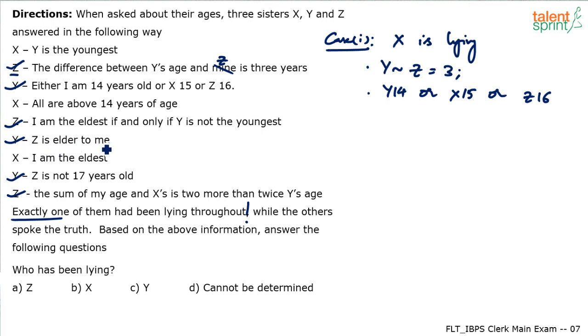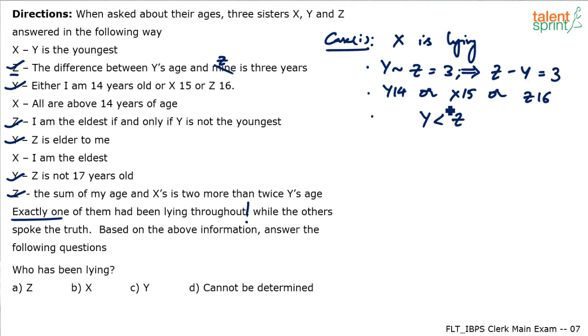Y says Z is elder to me. So now remember, this is a correct statement. We know that Y is saying truth here. I mean, we have assumed that X is lying, so Y and Z are saying the truth. So Y says Z is elder to me. So we can now conclude that Z is elder than Y. So Y is less than Z, or Z is greater than Y. And this statement also can now be written correctly, right? Earlier it was about difference, Y difference Z is 3. Now I can say Z minus Y is equal to 3.